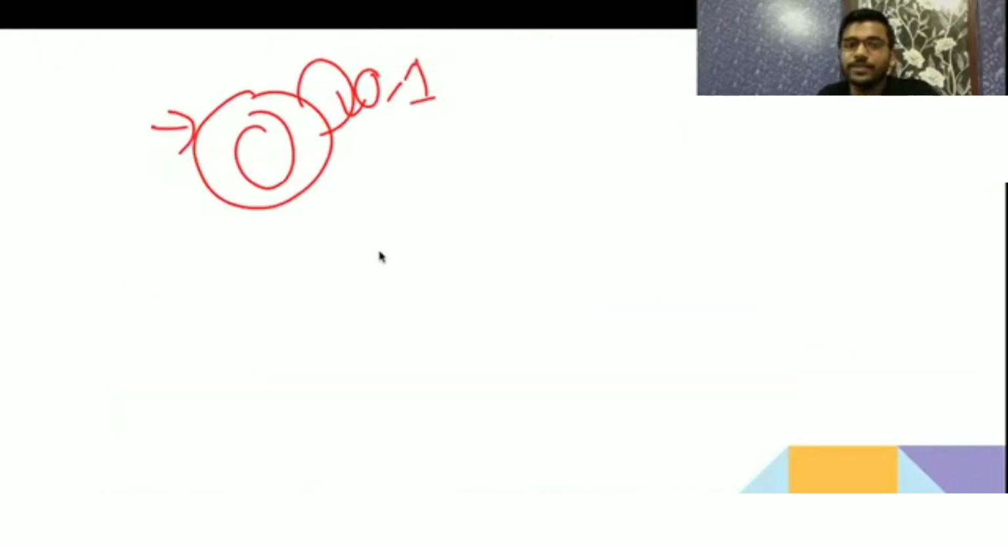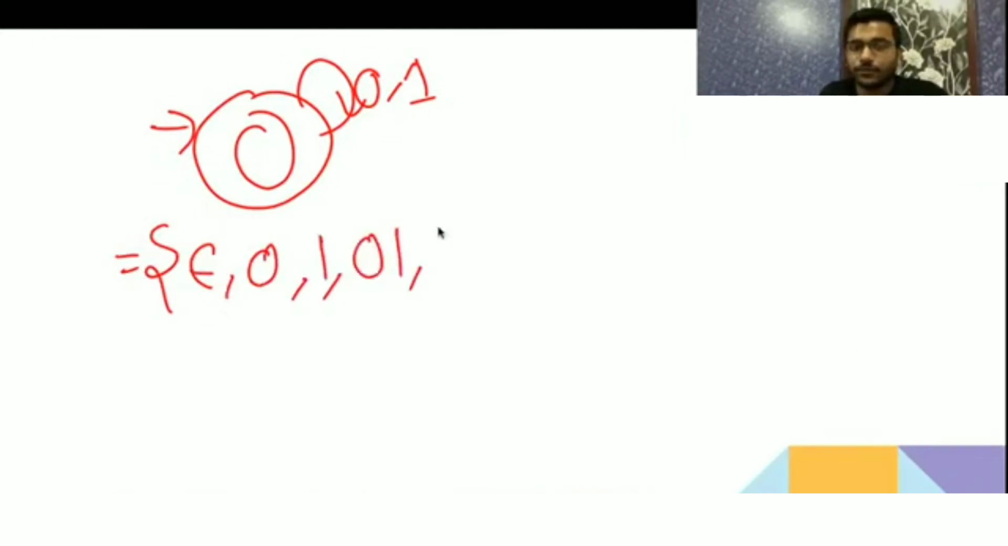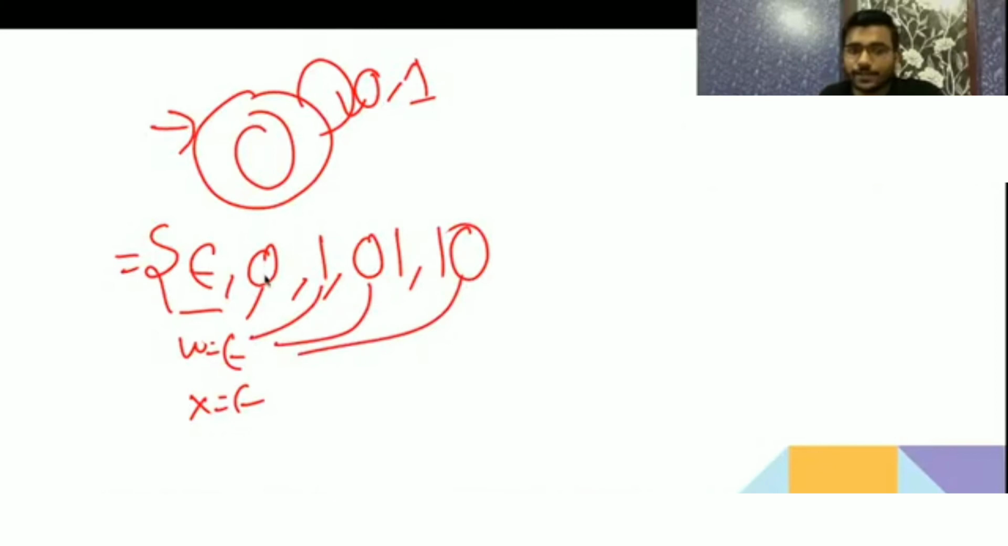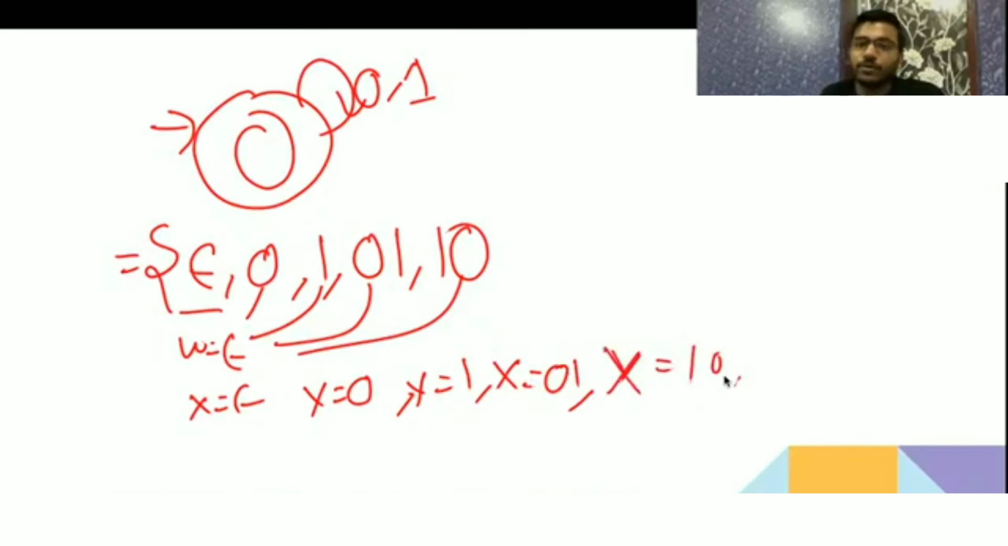Okay, so when it is having epsilon, 0, 1, 0 1, 1 0, here W is epsilon, and W is always going to be epsilon everywhere, and X I will consider as 0, then X as 1, then X as 0 1, then X as 1 0. So it is like the set of all strings over 0 comma 1.